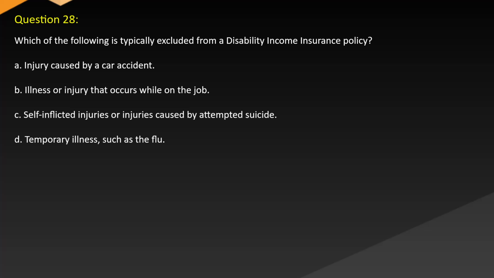Question 20. Which of the following is typically excluded from a disability income insurance policy? A. Injury caused by a car accident. B. Illness or injury that occurs while on the job. C. Self-inflicted injuries or injuries caused by attempted suicide. D. Temporary illness, such as the flu.